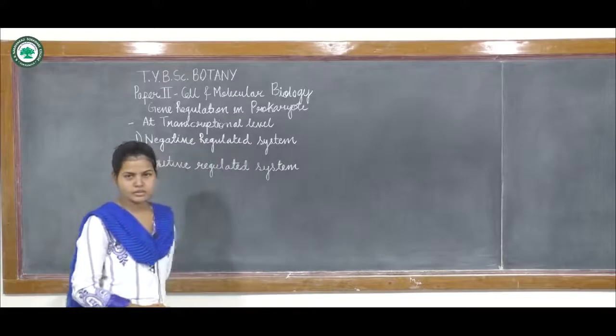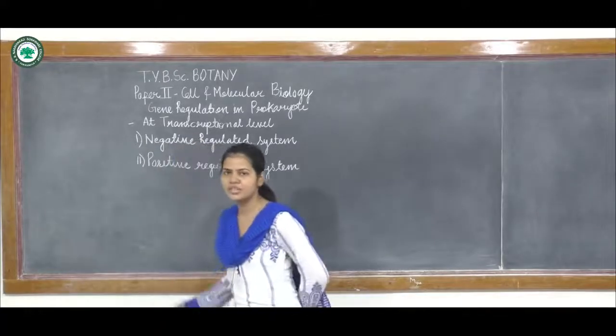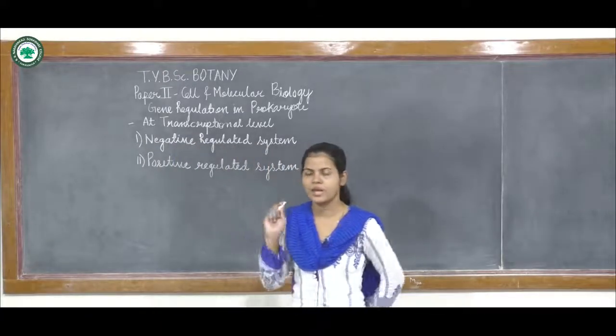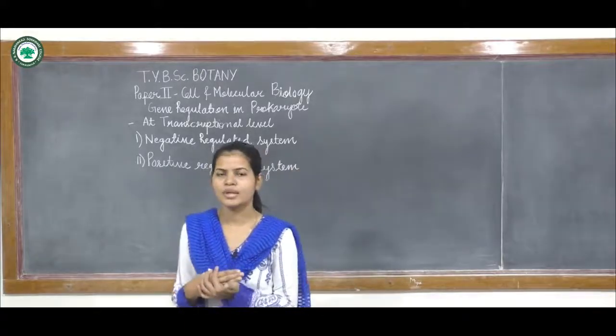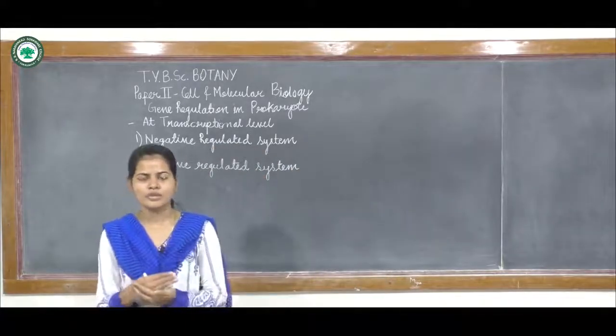So these are the two ways by which gene regulation will occur at the transcription level.